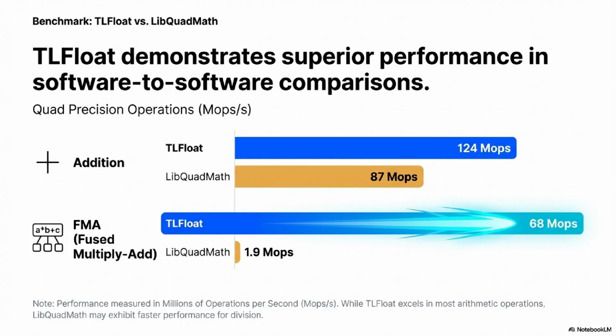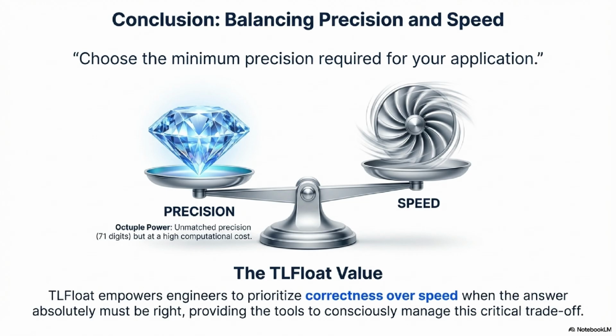What's the practical optimization advice for a listener who's planning to use quad or octuple? The advice is twofold and absolute. First, always choose the minimum required precision. If double works, use double. If quad gives you 34 digits and that's enough, do not upgrade to octuple just because you can. The performance cost scales dramatically with bit width. And second? Second, choose algorithms that minimize expensive operations. If you can, restructure your calculations to use addition and FMA rather than relying heavily on division, square root, or transcendental functions. This kind of disciplined approach is absolutely essential for keeping high-precision software math usable in the real world.